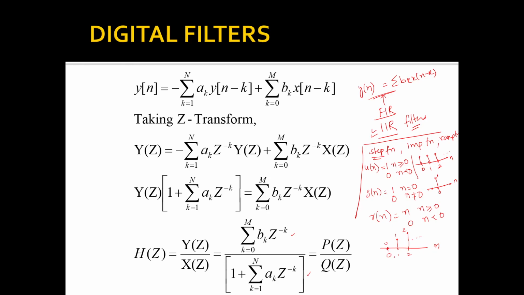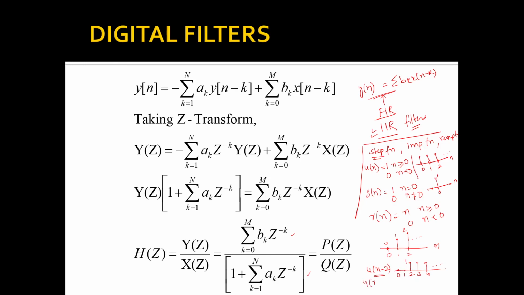Next, I hope you remember the amplitude scaling and time shifting in signals and systems. So for example, if I have u of n minus 2, what does this mean? This step function has been shifted by 2 units towards the right. That means at n equal to 2 I have the first sample, then n equal to 3, n equal to 4, etc. At n equal to 1, n equal to 0 and all the other values of n, the samples are 0.